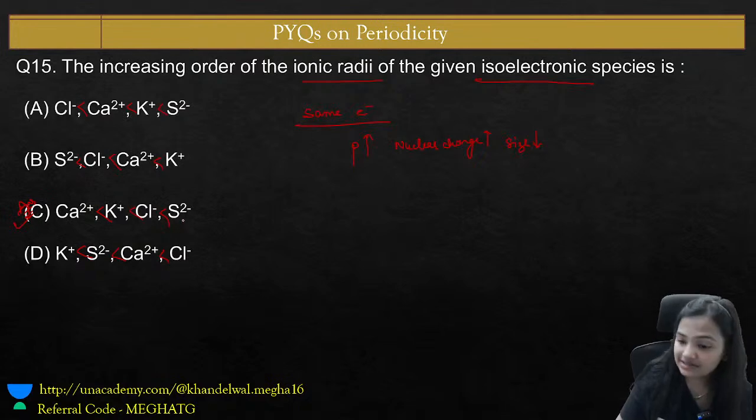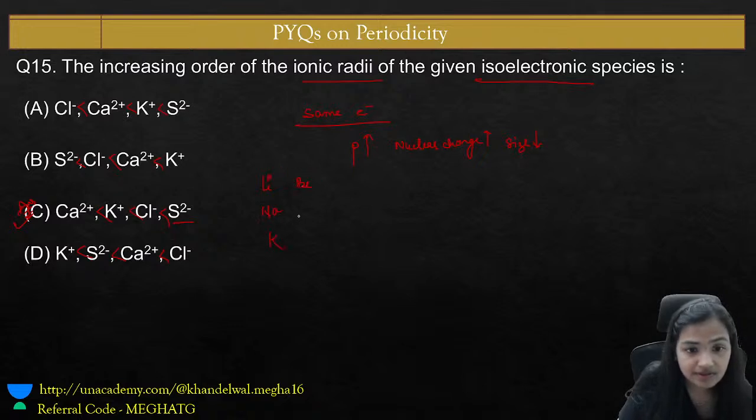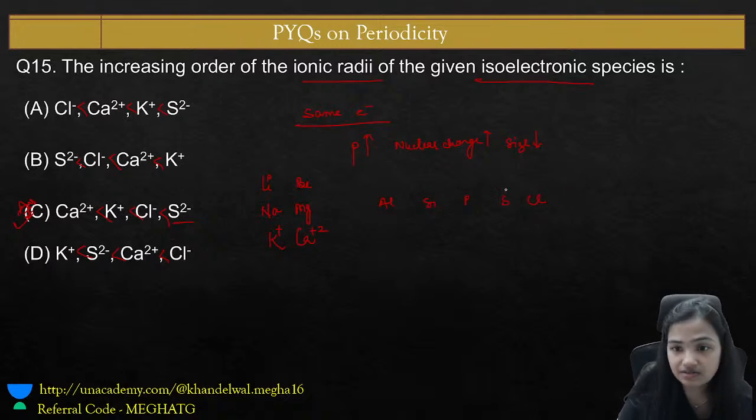We can see here the number of electrons are increasing. If you see the position of these elements, we have K+, we have Ca2+, we have sulfur S2-, and Cl-.